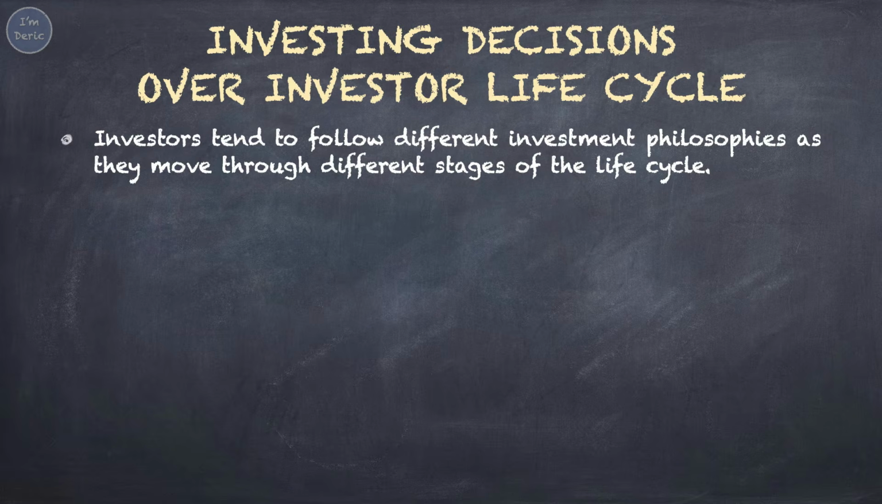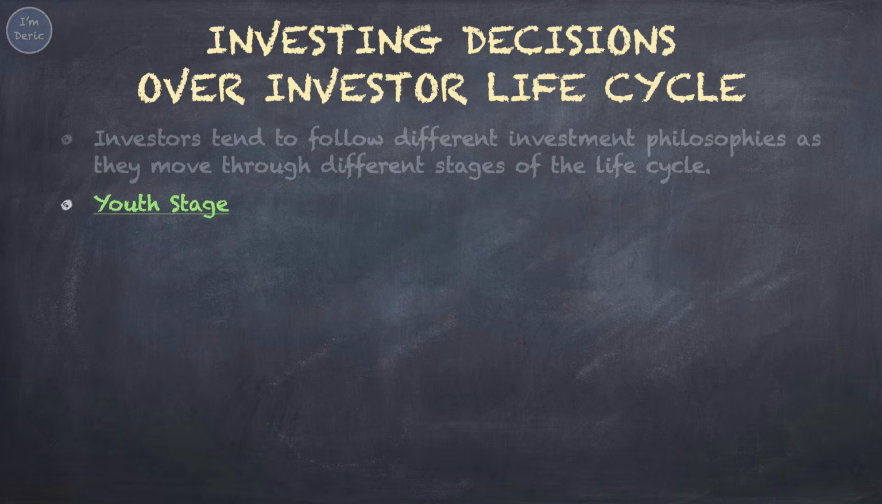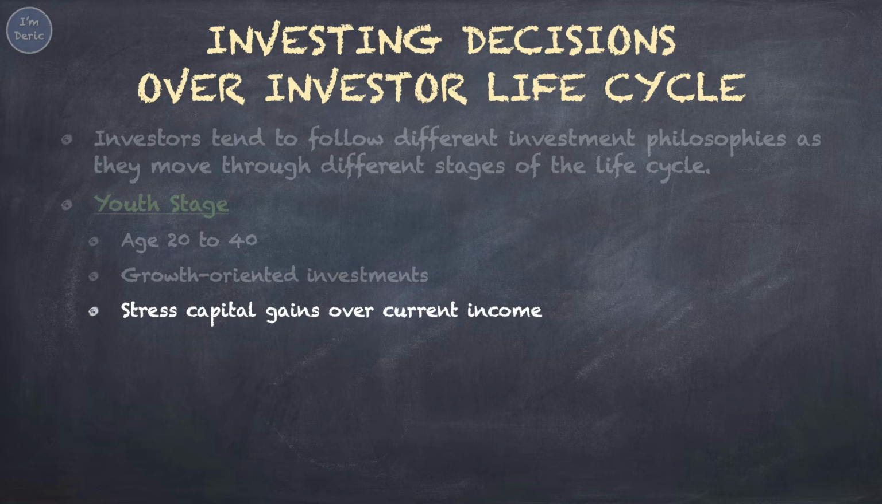Investors tend to follow different investment philosophies as they move through different stages of the life cycle. Generally speaking, most investors tend to be more aggressive when they are young, and more conservative as they grow older. Most young investors, in their 20s and 30s, tend to prefer growth-oriented investments. They stress capital gains over current income.